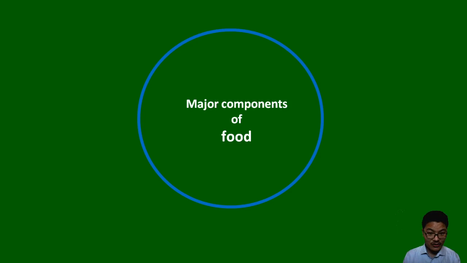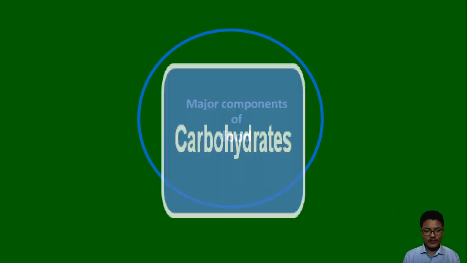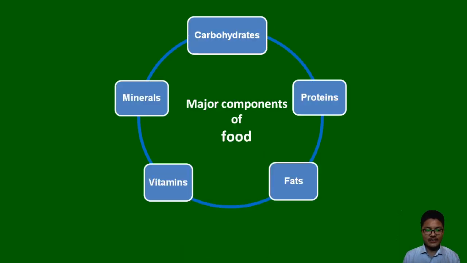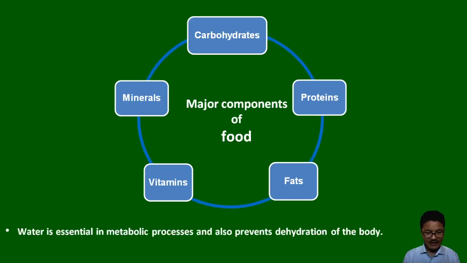Now, to discuss digestion in humans, we have to understand the components of food. The main components of food are carbohydrates, proteins, fats, vitamins, and minerals. Without water, there is less possibility of different metabolic processes occurring.